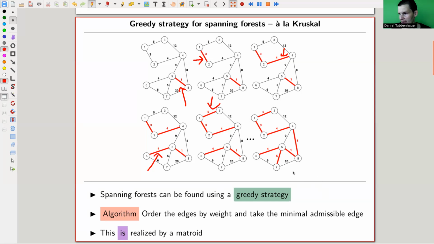Then you can pick this number 5 and whatever, and then eventually you get to the spanning tree, which is a really exciting statement, because you just always do the naive thing. You just pick the smallest one and you get to the minimal spanning tree. That's a standard example of a greedy algorithm. Very surprising if you see it for the first time, but maybe you're not surprised anymore by now, because this really comes from a matroid, from a graphic matroid in this case.